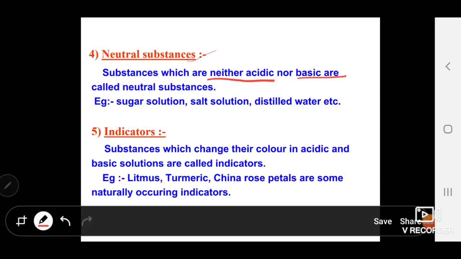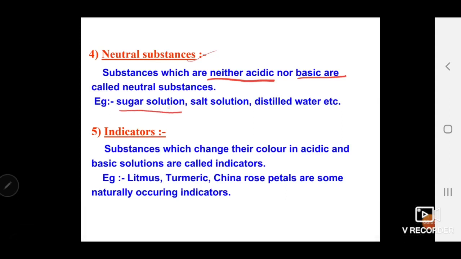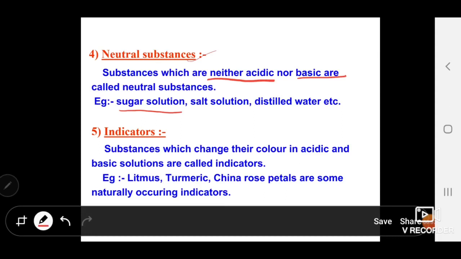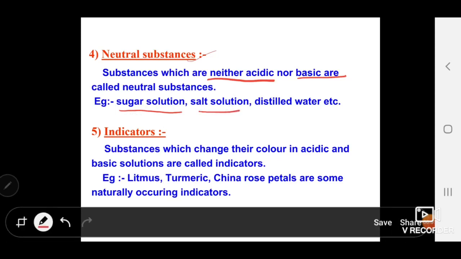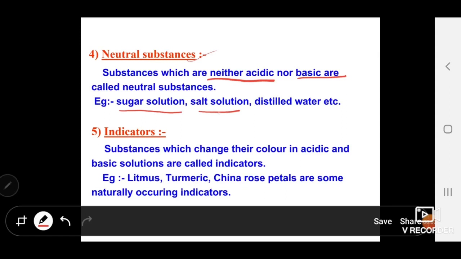So how do we identify them? For example, take a sugar solution. If you add some sugar to water, the color of the solution remains the same as the water color. There is no change in the solution by the addition of sugar. And also salt solution. If we add salt to water, even after dissociation of the salt, the solution remains the color of the water itself.